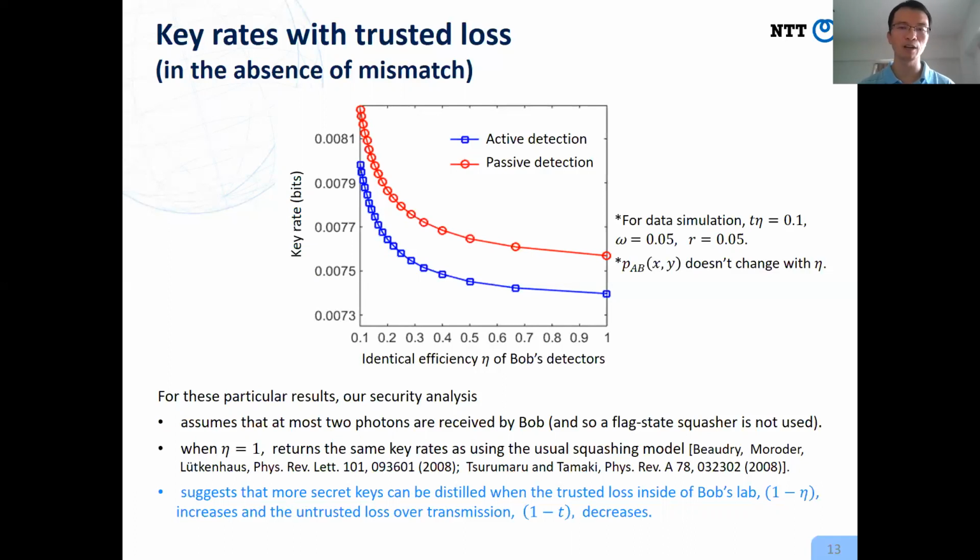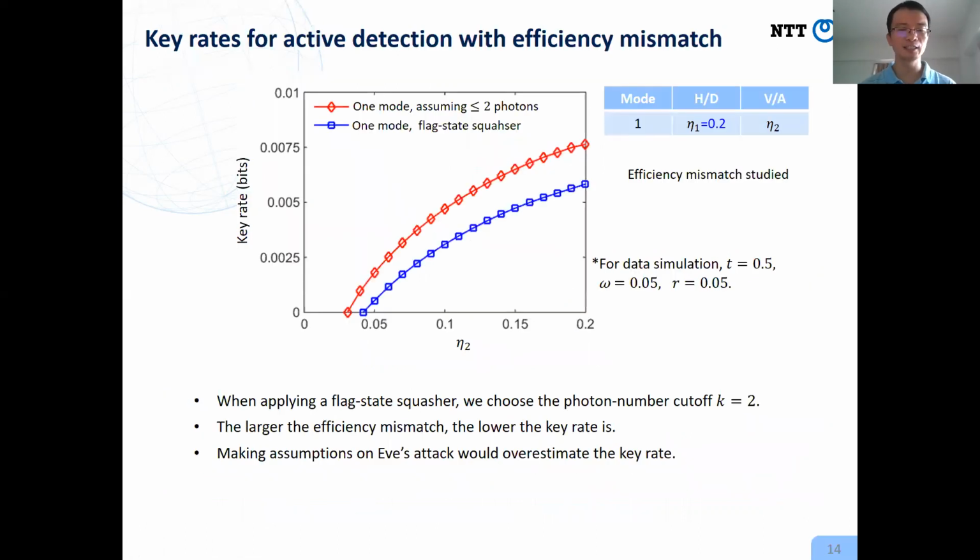Because Bob's lab is secure, this loss is trusted. Here, I just fix the overall loss, and then you can see the key rate depends on the trusted loss. In general, the results show that with the increase of the trusted loss, the key rate will increase when we fix the overall loss.